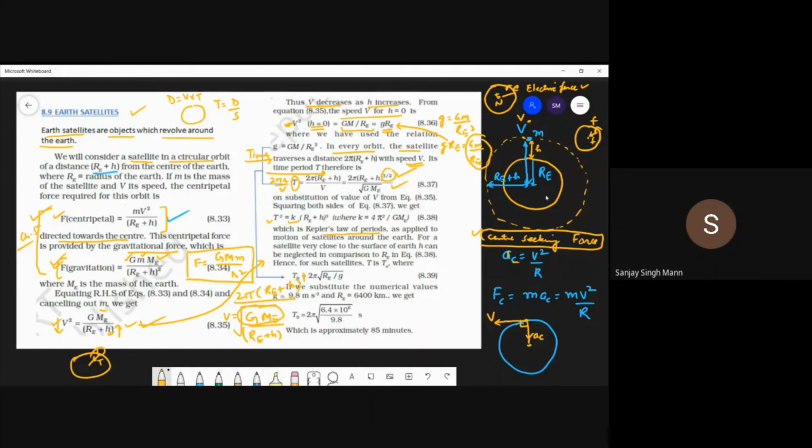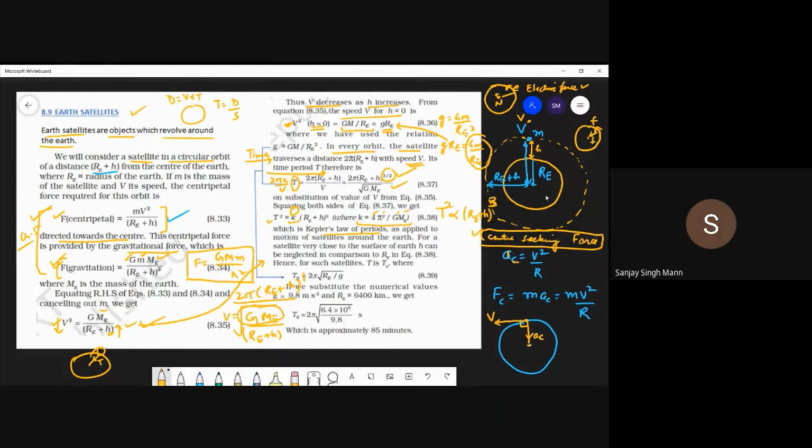What is this constant k here? Constant k is 4 pi square upon gme. This is what you get after squaring, and all of these are constant. So I'm writing k for the constant, just to tell you that t square is directly proportional to re plus h, sorry, not square, this is a cube, re plus h cube.